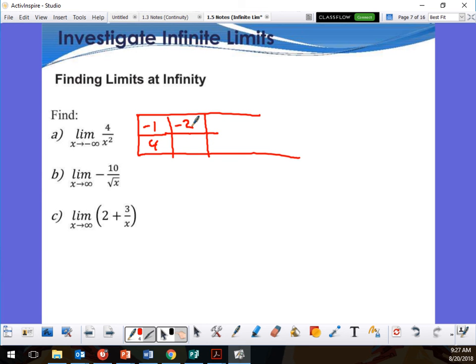Let's go -4. Okay, now it's getting smaller, right? Okay, and let's go -8. 16.